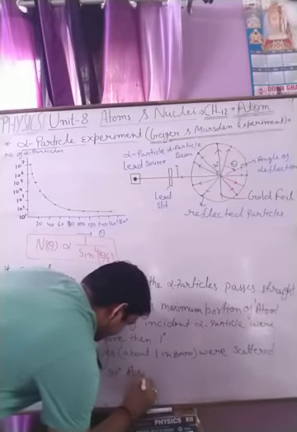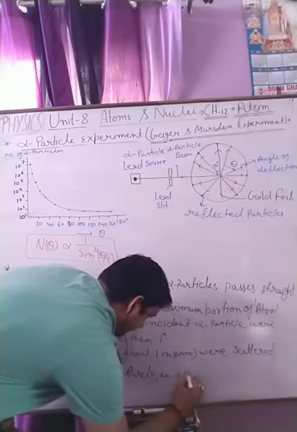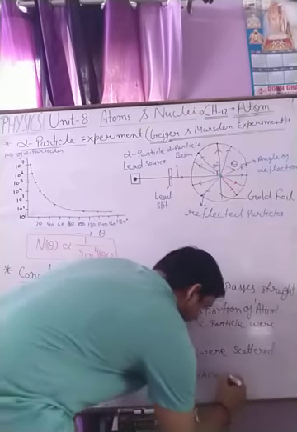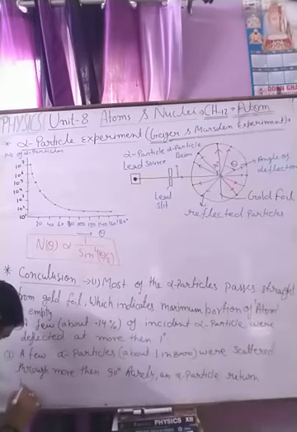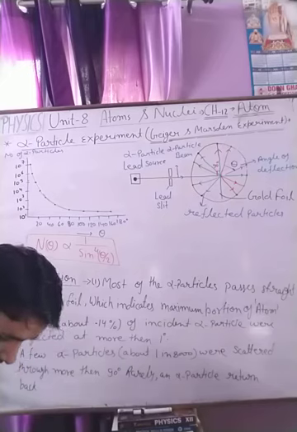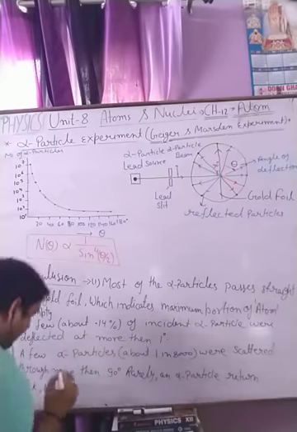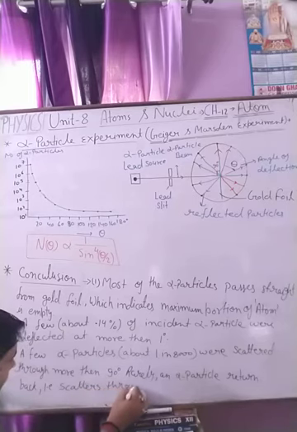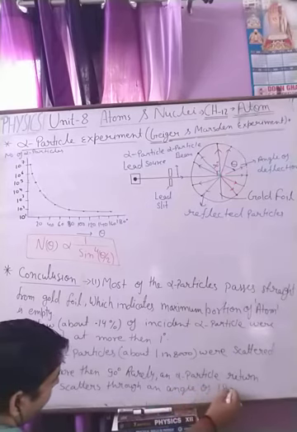Rarely, an alpha particle is turned back, that is, scattered through an angle of 180 degrees.